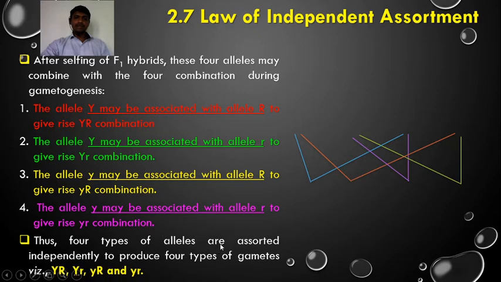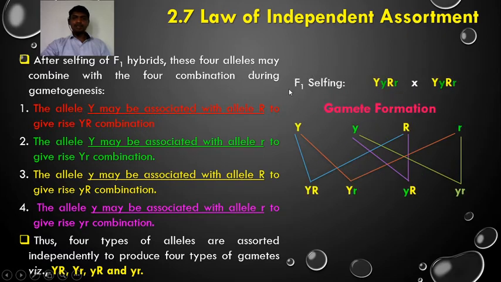So thus four types of alleles are assorted independently to produce four types of gametes: capital Y capital R, capital Y small r, small y capital R, and small y small r. This has been shown in the figure. After selfing, the gametes are produced during gametogenesis in such a way that we write the genotype of one parent in a separate form, capital Y small y, capital R small r. This capital Y may associate with the capital R, so the gamete possesses the alleles capital Y, capital R.